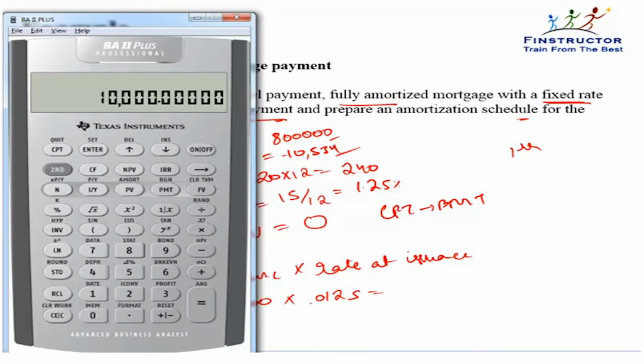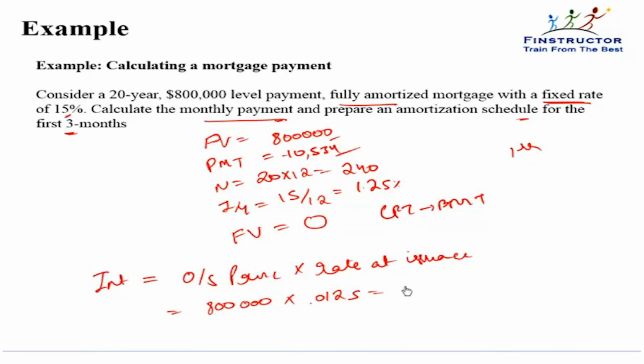So we are actually paying an amount equal to 10,534. You can recall this is the amount that we are actually paying, whereas the interest part of this is only 10,000. So the principal repaid at the end of the first month will be 534.3166. So interest is 10,000. That is the first month, and principal repaid at the end of the first month will be approximately $534.